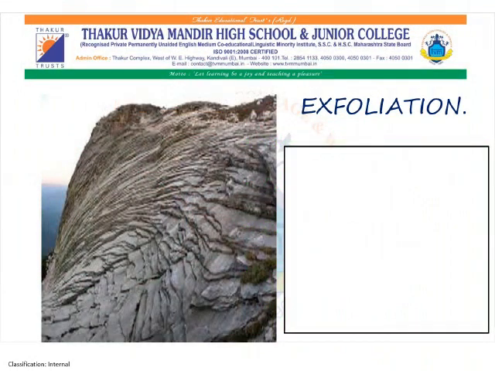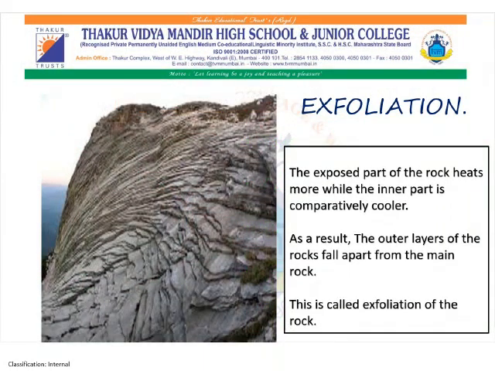In this given figure, we can see how the outer layer of the rocks is peeled off. Now, what is exfoliation? The exposed part of the rock heats more while the inner part is comparatively cooler. As a result, the outer layer of the rocks falls apart from the main rock, and this process is called exfoliation of the rock. So you can see the figure where the rock is exfoliated.